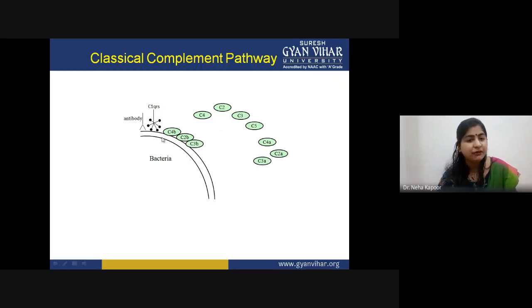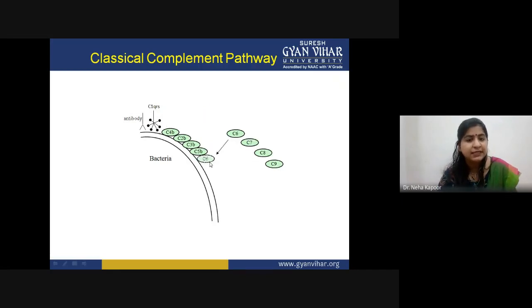Now the C5 convertase complex has been formed, and now the C5 protein would be cleaved. After this is complete, membrane attack complex formation would happen. For that, the C6 protein would come, then C7, C8, and lastly the C9 protein would be polymerized to form the attack complex.